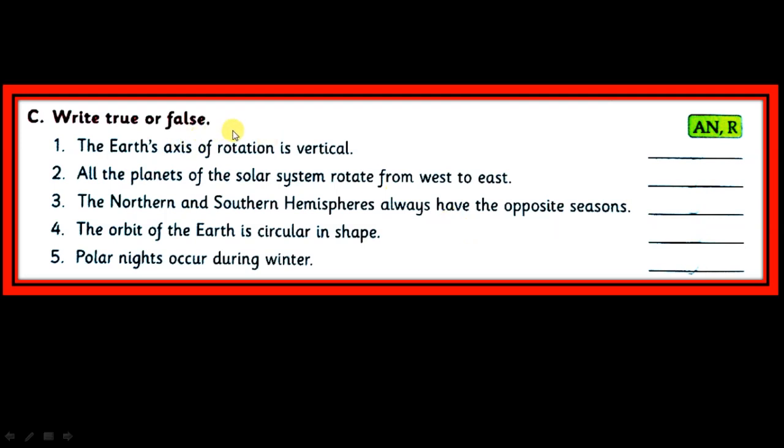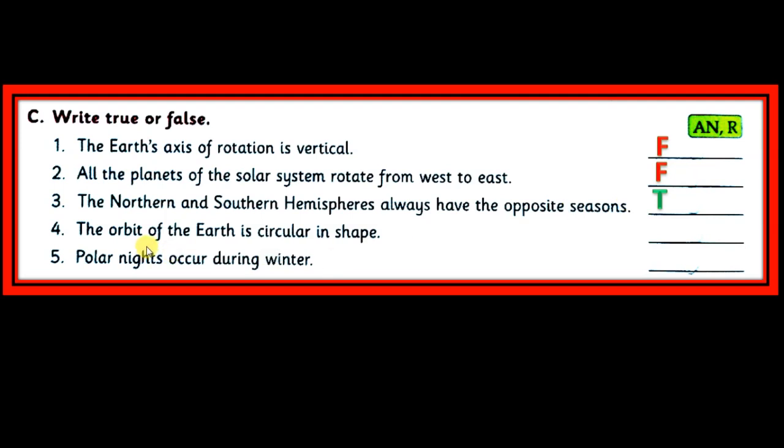So next, write true or false. The earth's axis of rotation is vertical. So it will be false. It is not vertical. It is tilted, like an oval, like an egg oval. Clear? All the planets of the solar system rotate from west to east. No, two planets are moving in the opposite direction, Venus and Uranus. The northern and southern hemispheres always have opposite seasons.